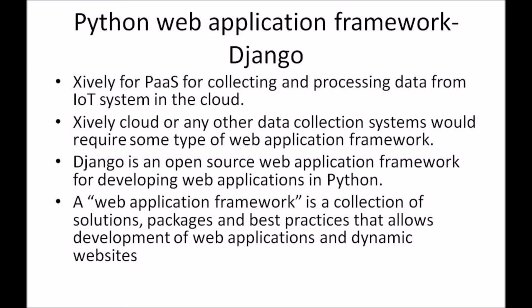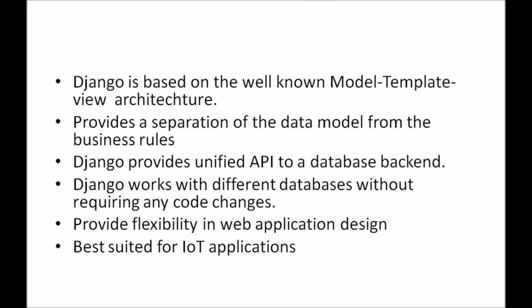Coming to the basic definition of a web application framework, it comprises various solutions, packages and best practices that allow development of web applications and dynamic websites for IoT based systems. At the end of this slide, you will understand why Django is a winning candidate for IoT applications. It uses the most popular MTV, which is called Model Template View architecture.